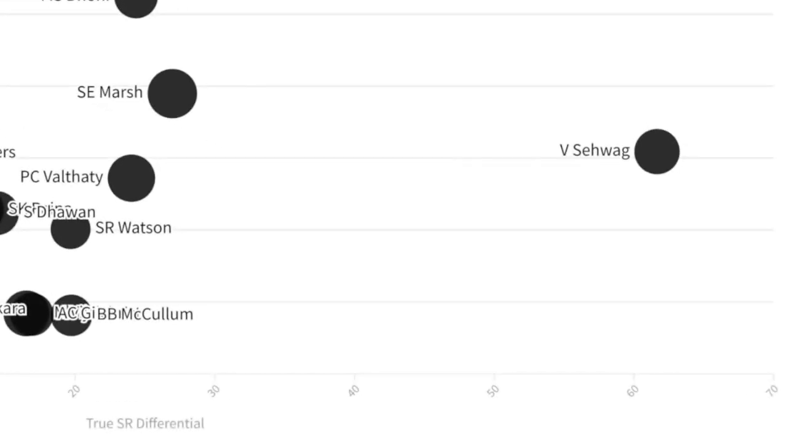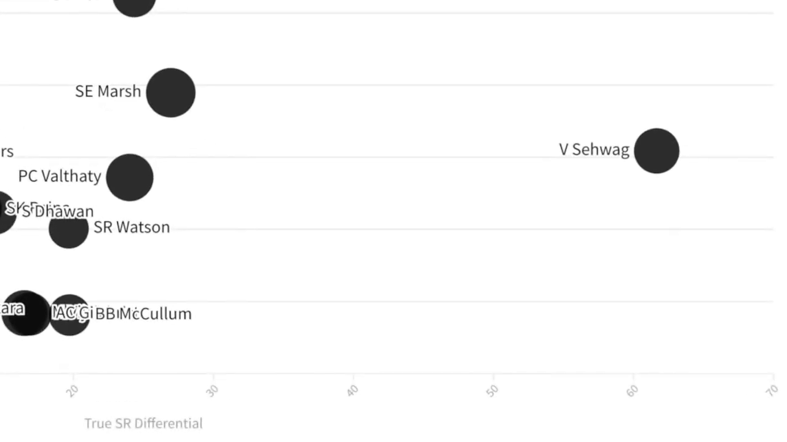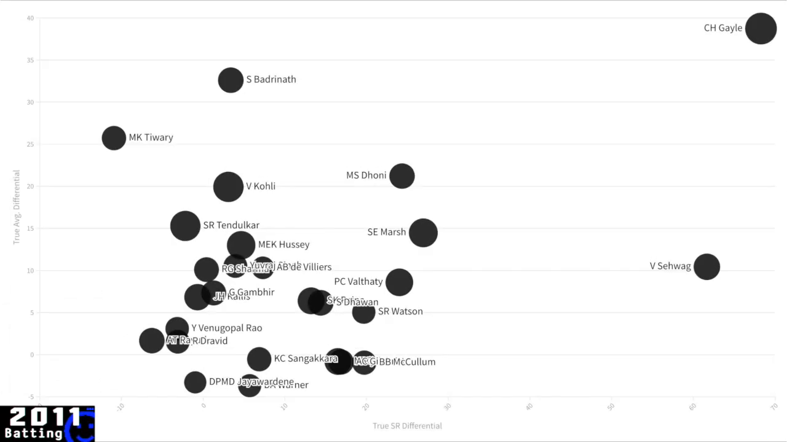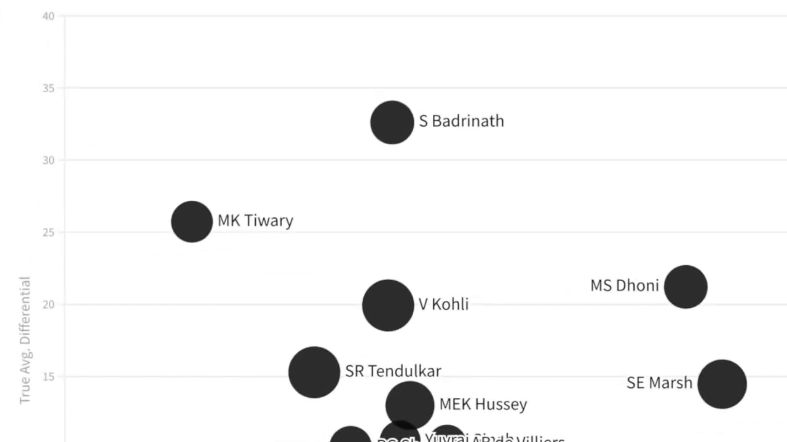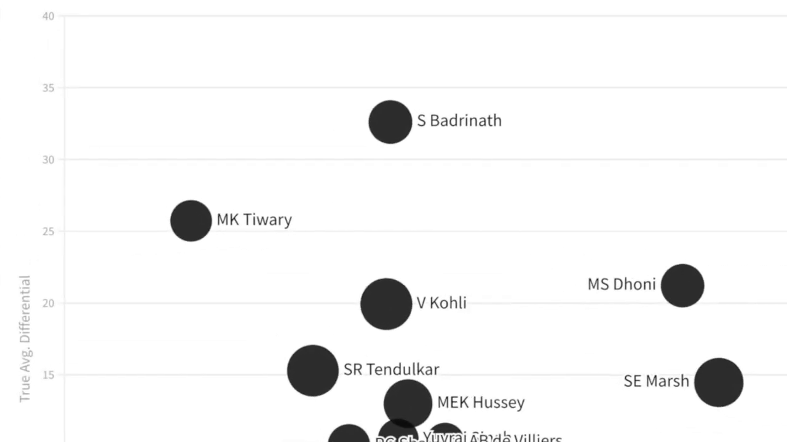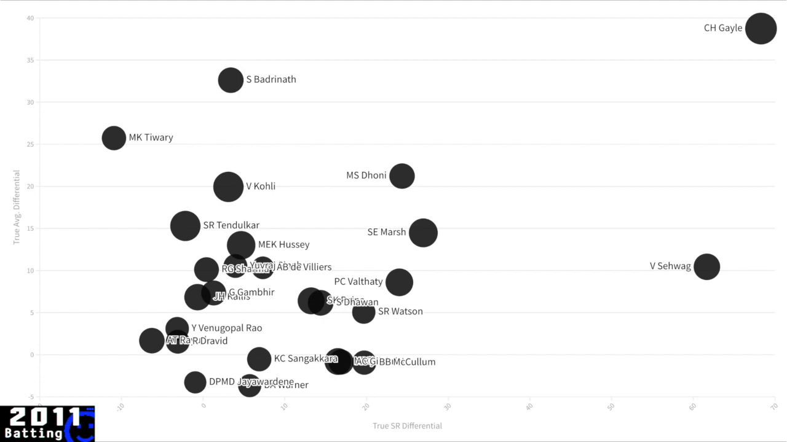Virender Sehwag was exceptional as well. He understood T20 in the truest sense and was one of the best players in the power play. Badrinath is an interesting player. He is the second highest true average by any batter in that season, and he was a utility player for CSK who would anchor on slow and tricky wickets if there was a collapse.